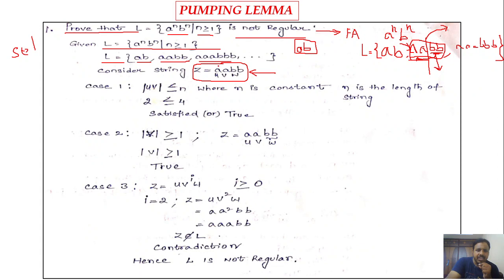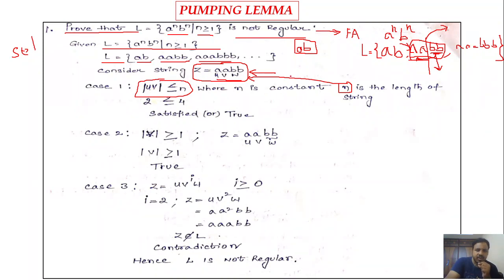And I am partitioning this z is equal to aabb into three parts, that is uvw, right? So while partitioning, it must satisfy case 1 and case 2, right? So mod uv must be less than or equal to n, right? So here, since I don't have any minimum DFA, I am considering n as the length of the string which I have considered. So what is the length of the string which I have considered?